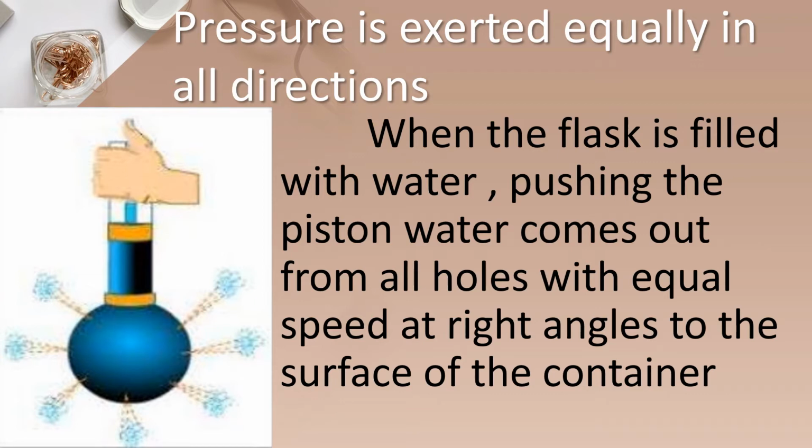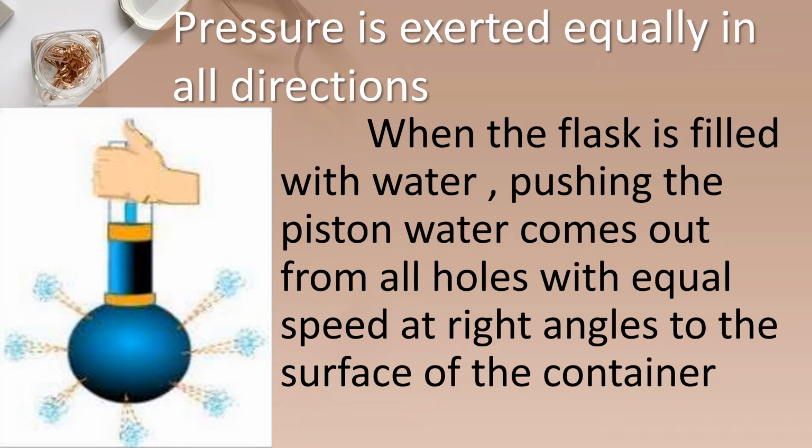Okay children, you have seen the screen. When the flask is filled with water, we are filling water in this round bottom flask, and what are we going to do? We are just pressing the piston. Pushing the piston, water comes out from all the holes with equal speed at right angles to the surface of the container.